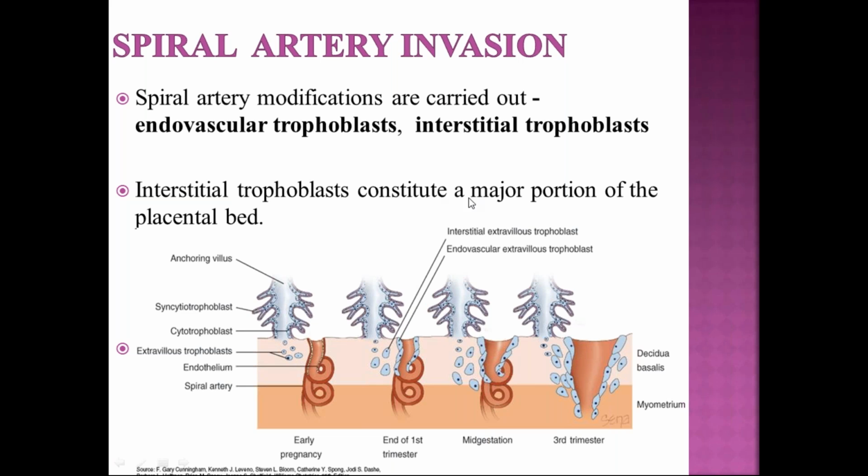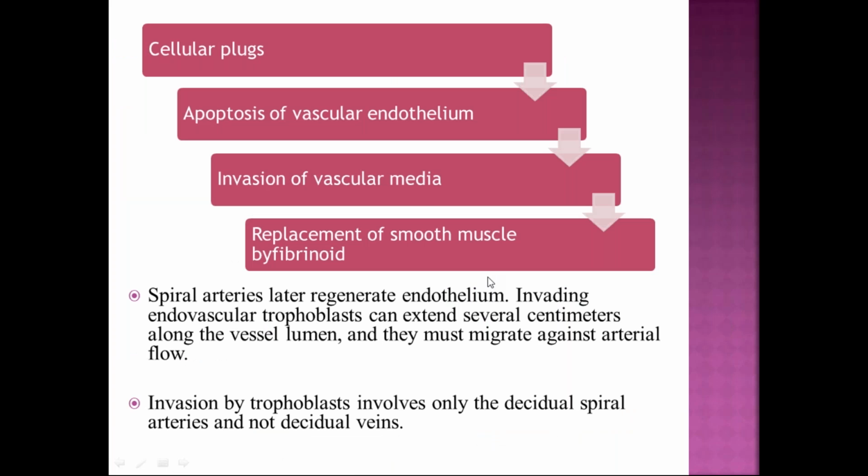The interstitial trophoblast constitutes a major portion of the placental bed. They cause apoptosis of the vascular endothelium. After attaching to the endothelium, they cause apoptosis, and they invade the vascular media and replace the smooth muscle with fibrinoid. Therefore, it converts the high resistance flow into a low resistance and high capacitance flow. The spiral arteries later regenerate the endothelium.